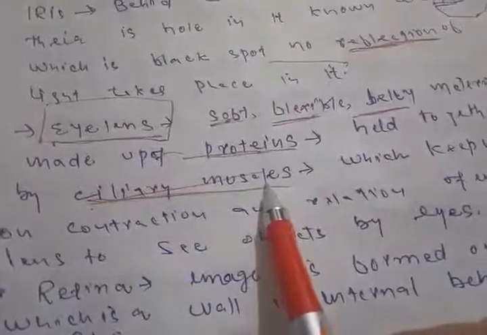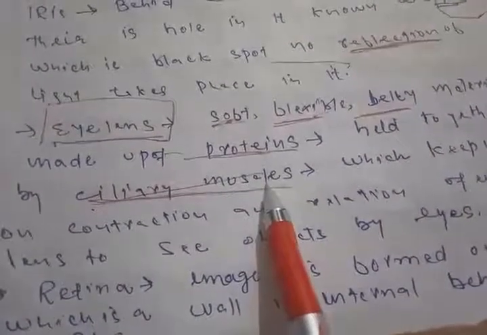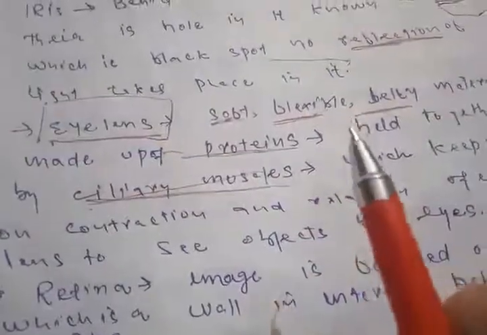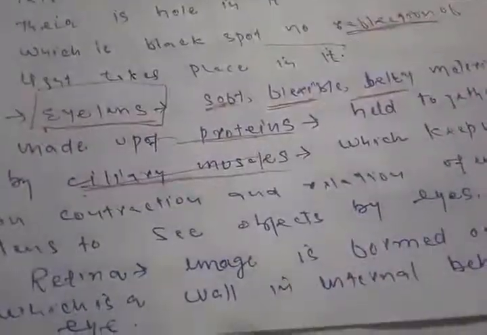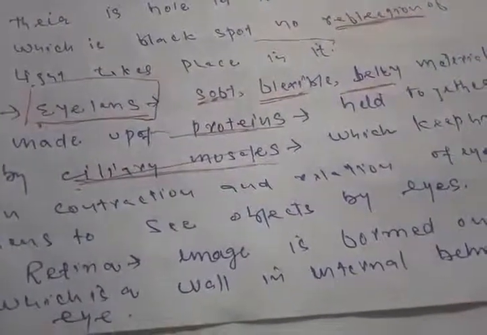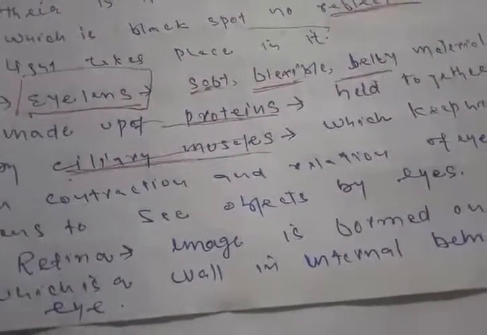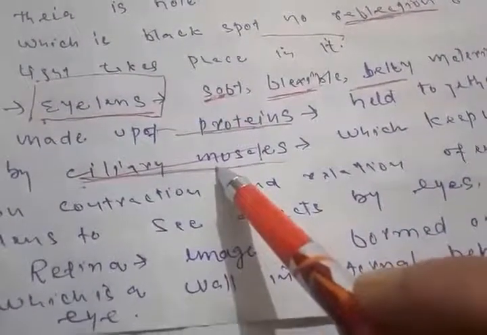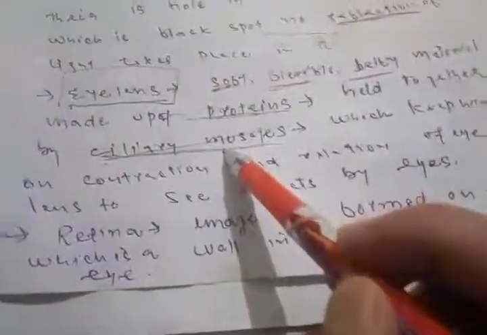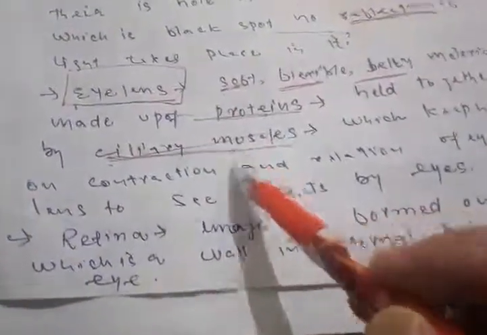It is only possible because of the ciliary muscles. If we have to see nearby objects, they contract. If we have to see far objects at longer distances, they relax and enable our eye to see objects at the far position. We have to study this phenomenon again in detail in the next question. So here I have explained the various parts and functions of the eye.